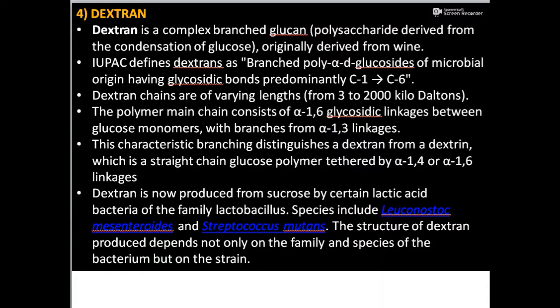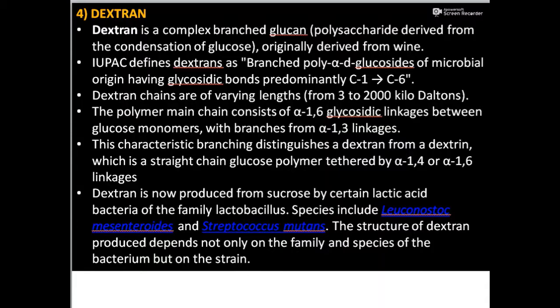Dextran is of microbial origin, and the linkages which we have between the glucose moieties is alpha 1,6 linkages, and the branches are at alpha 1,3 linkages. Now, dextran is produced from sucrose by certain lactic acid bacteria. Now, you can include Leuconostoc mesenteroides, Streptococcus mutans, and many other varieties of bacteria are also being used for the